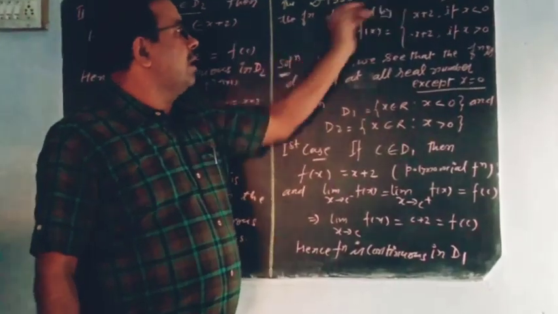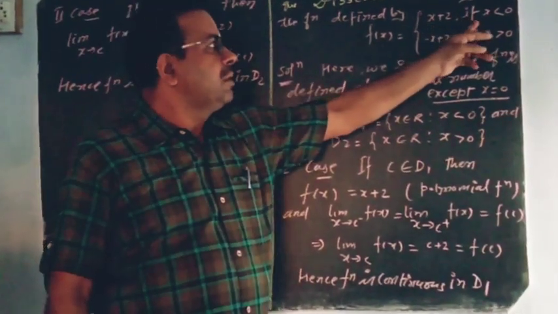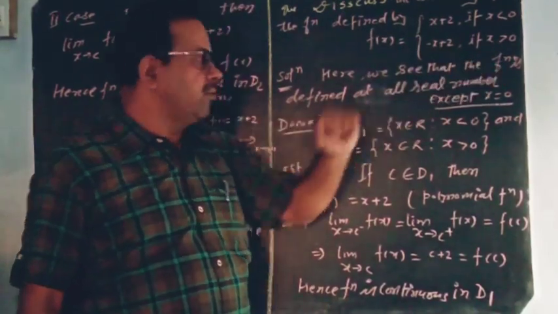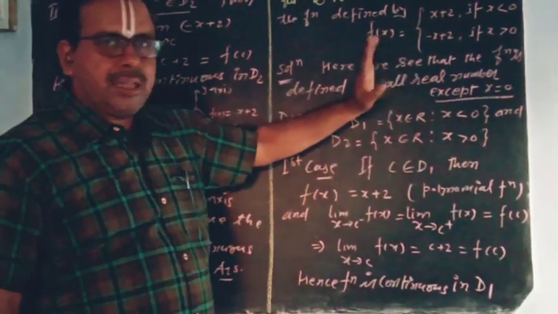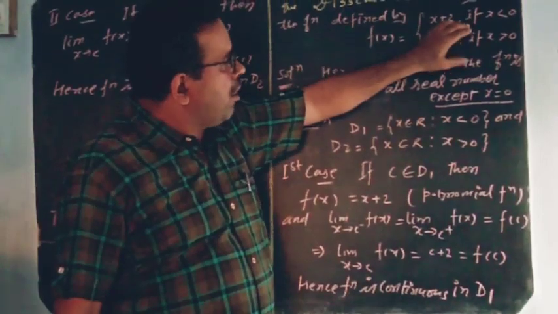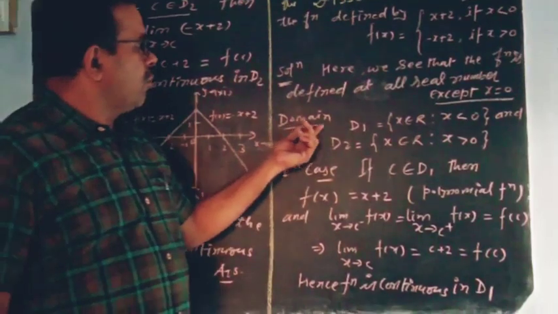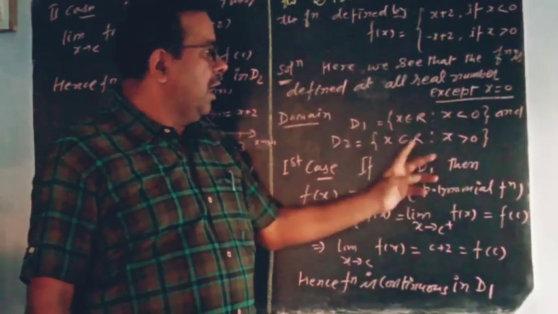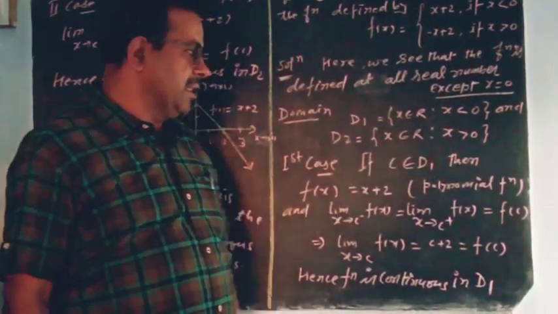Question: discuss the continuity of the function defined by f of x is equal to x plus 2 if x is less than 0, and minus x plus 2 if x is greater than 0. So here we see that the function is defined at all real numbers except x is equal to 0. That is, leaving out x is equal to 0, your function is defined on these two domains. Your first domain is x belongs to R, x is less than 0, and your second domain is x belongs to real numbers such that x is greater than 0.